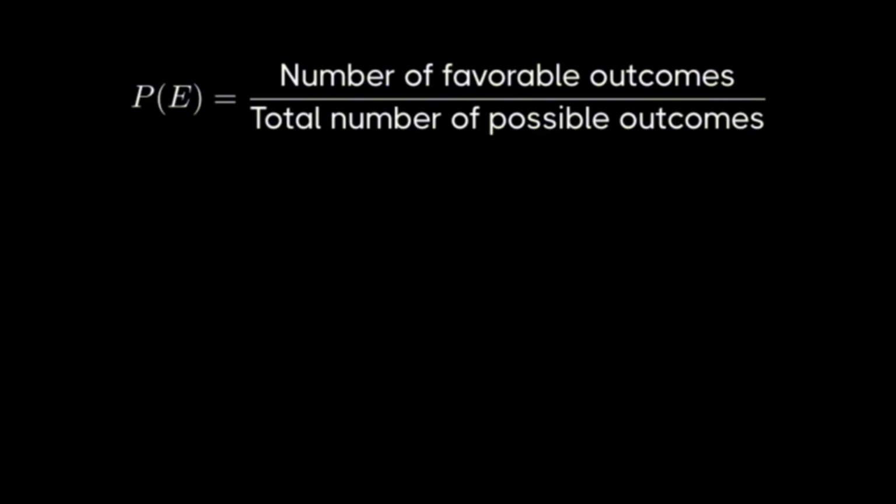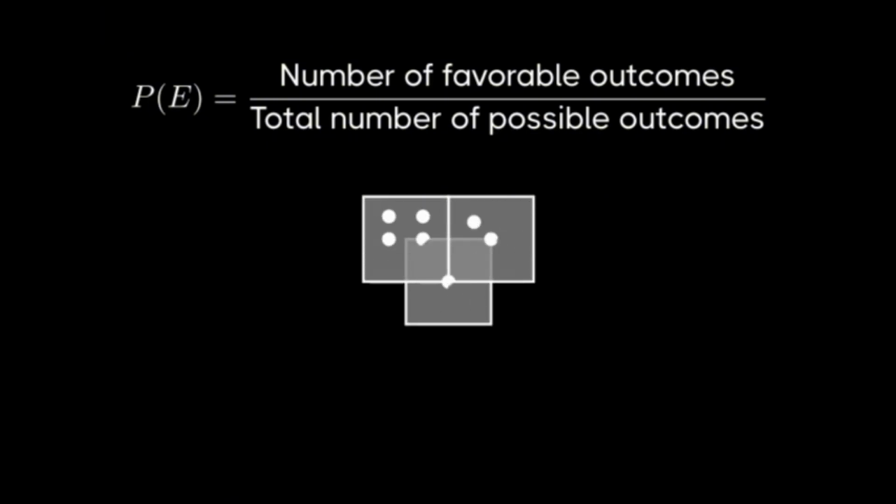The fundamental formula for probability is written as P of E equals the number of favorable outcomes divided by the total number of possible outcomes. This fraction gives us a value between 0 and 1 that represents how likely an event is to occur. Let's use a 6-sided die to understand this formula better. A die is perfect for explaining probability because it gives us a fixed number of equally likely outcomes.